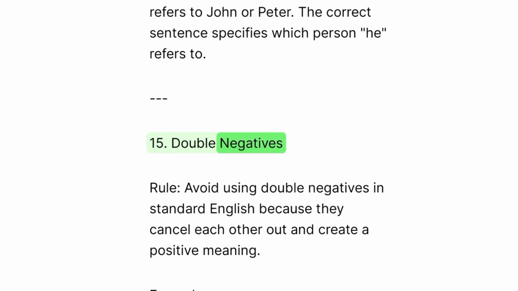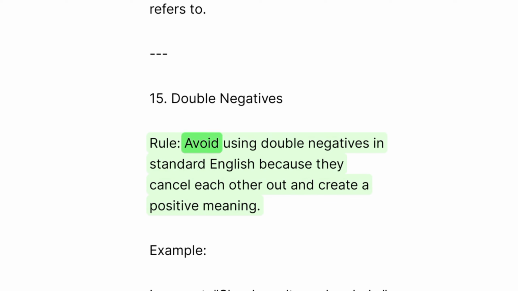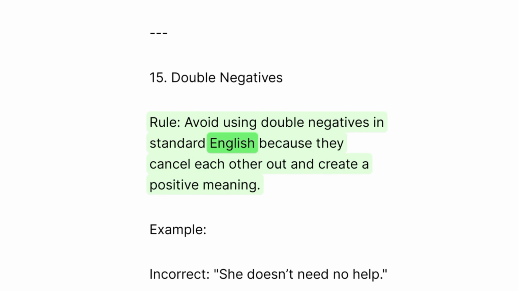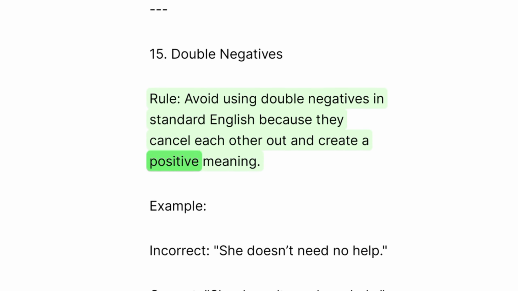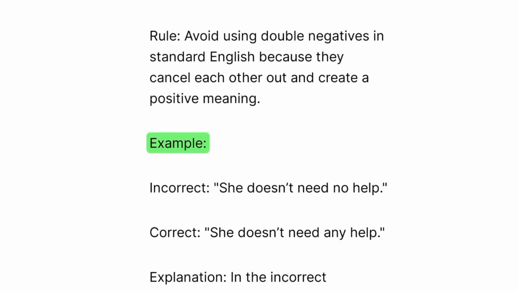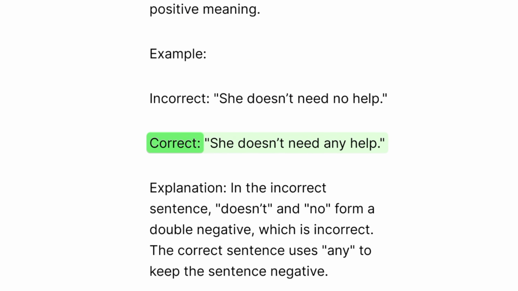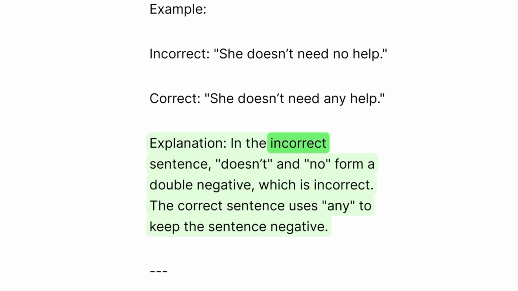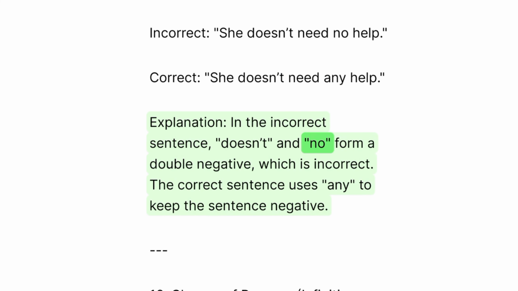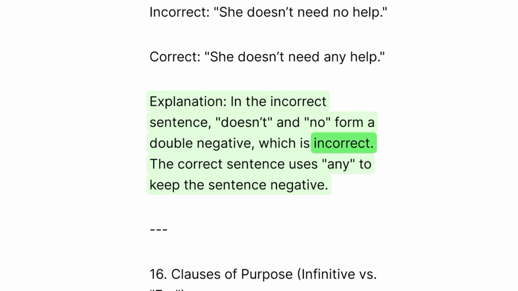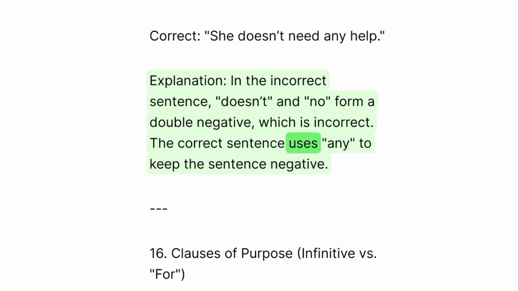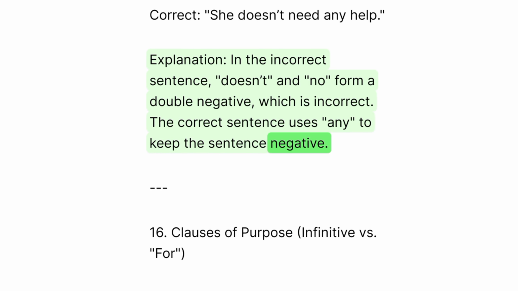15. Double negatives. Rule: avoid using double negatives in standard English because they cancel each other out and create a positive meaning. Example: incorrect. She doesn't need no help. Correct. She doesn't need any help. Explanation: in the incorrect sentence, doesn't and no form a double negative, which is incorrect. The correct sentence uses any to keep the sentence negative.